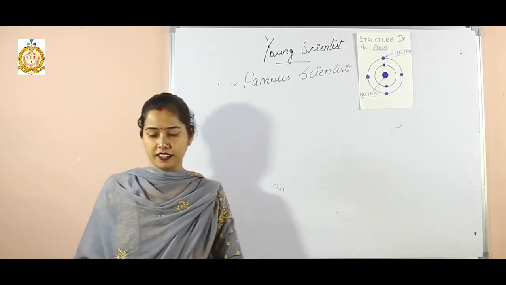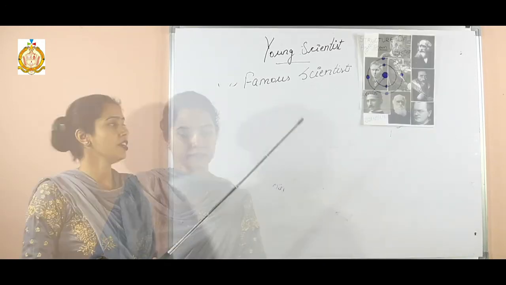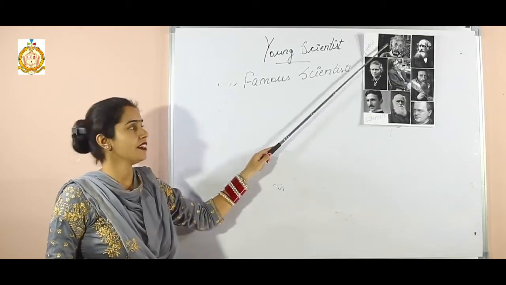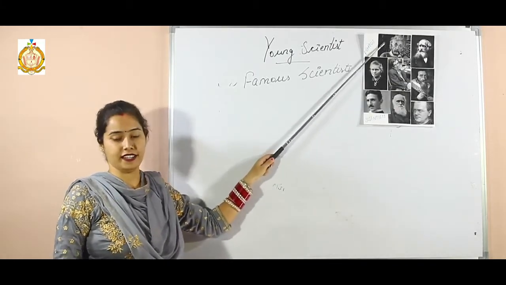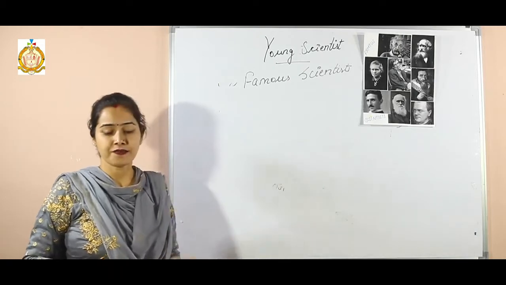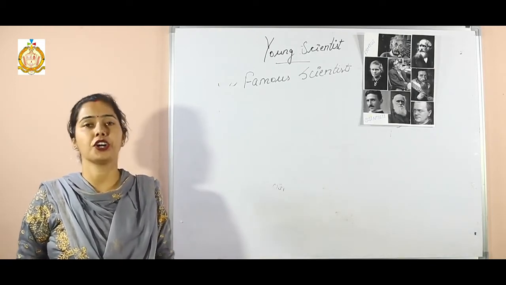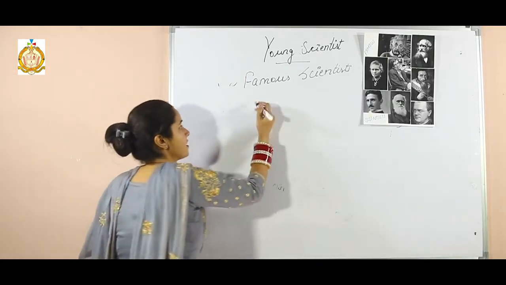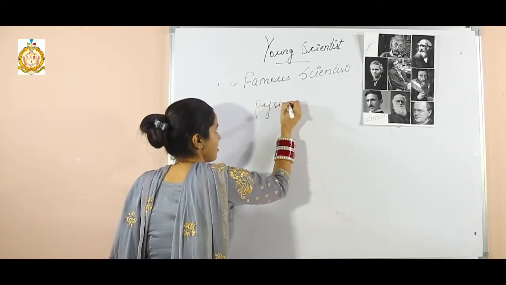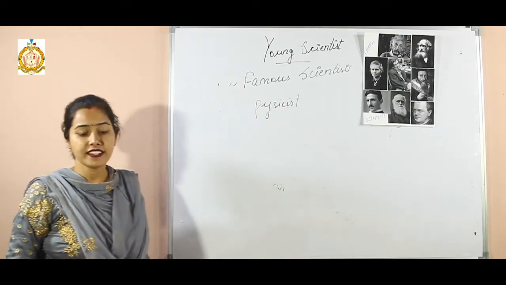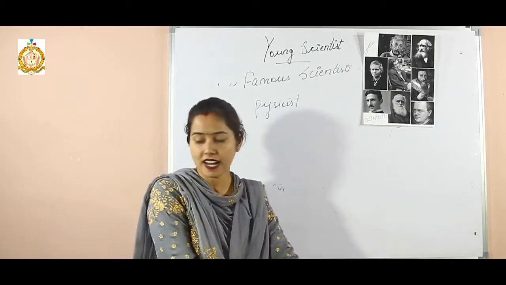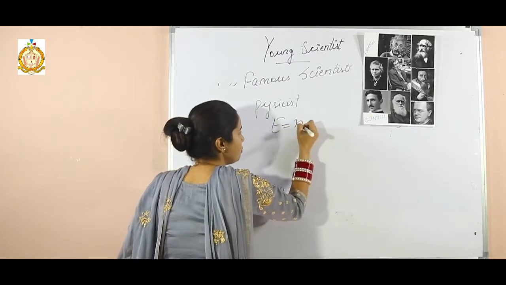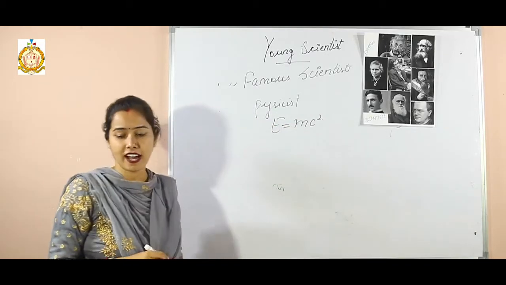So here are some famous scientists. The first one is Albert Einstein. What did he give us? He was a German-born theoretical physicist. Physicist means related to physics. He is best known for his mass-energy equivalence formula. He gave the formula E equals mc squared, Albert Einstein.